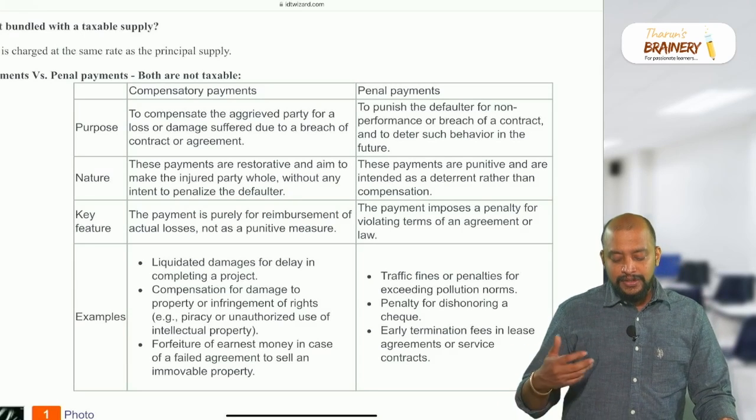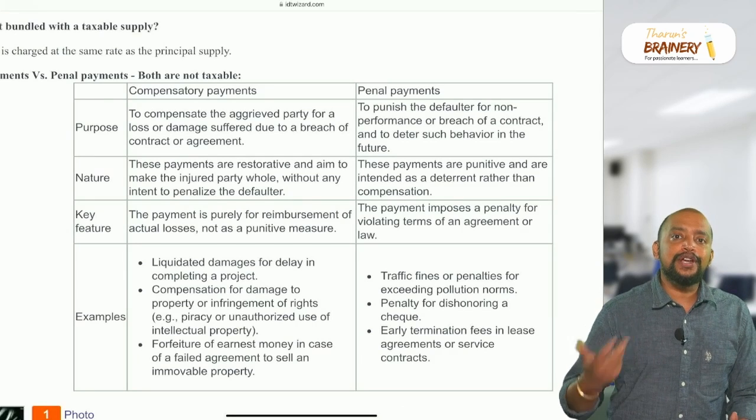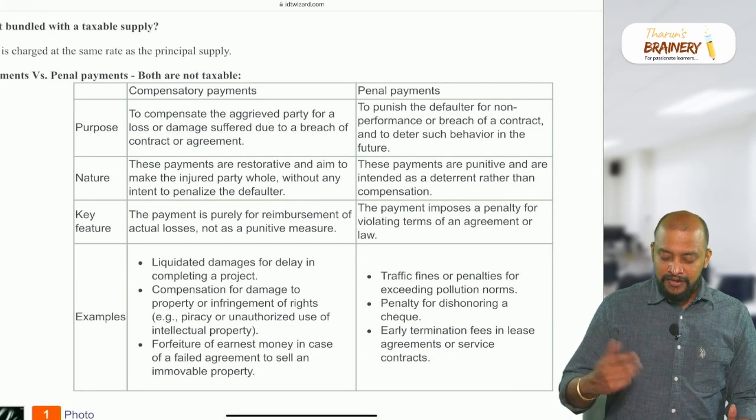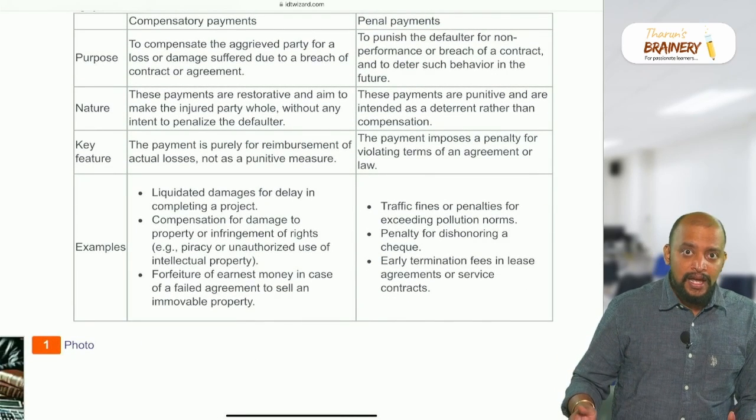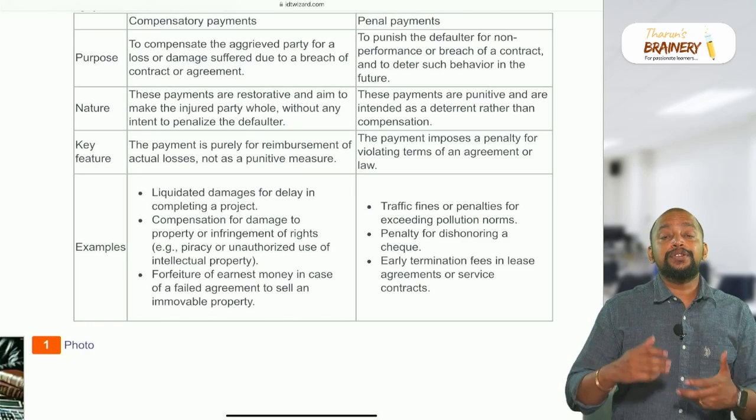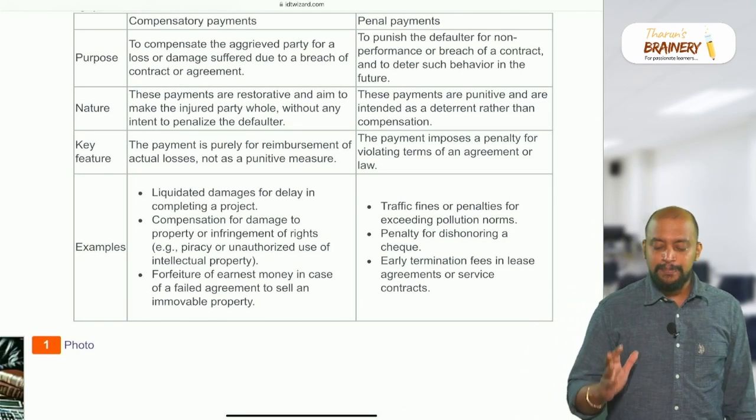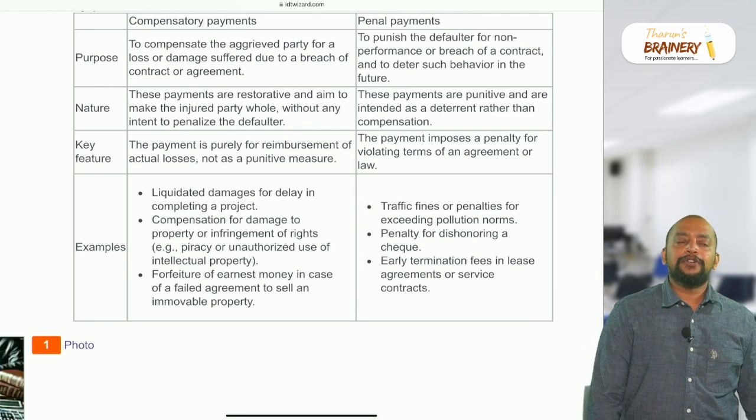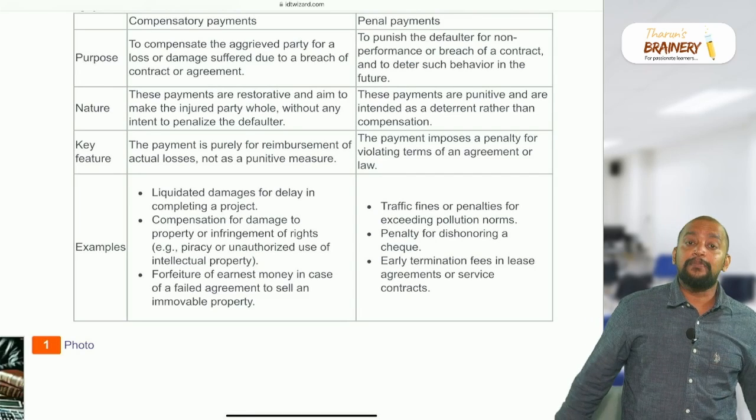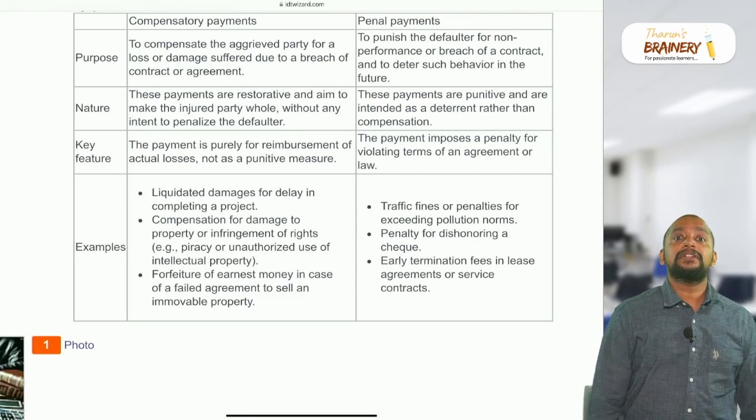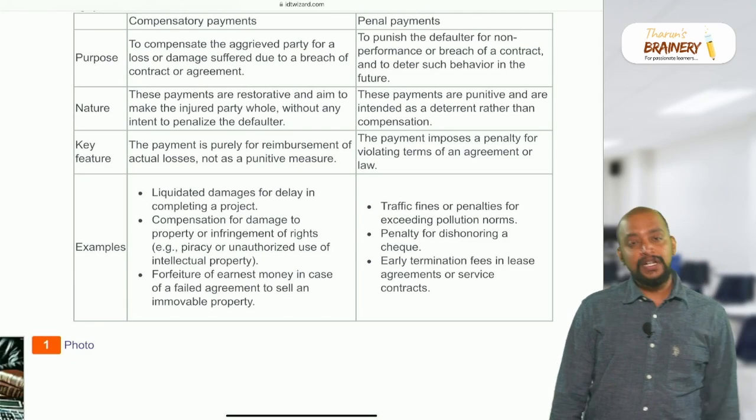Punitive means it cannot replace the loss, but in order to discourage you from doing it, I will be levying something. For example, penalty for dishonoring a check. You have dishonored the check, so to discourage you from doing that further, I will be levying what is known as penal payments. And when you breach the contract and completely terminate the contract, remember, termination of contract is also punitive in nature, so that will not be taxable.